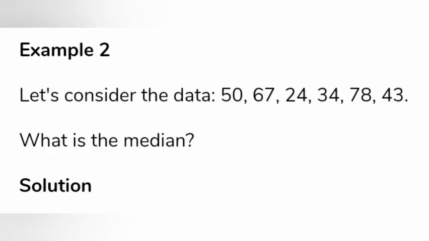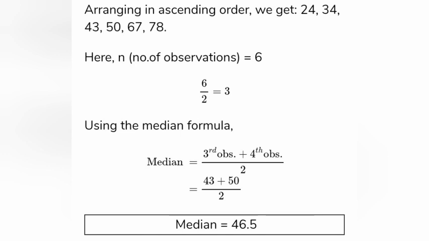This is another example where we have to find the median, but here the number of observations is even. As usual, we first sort the data in ascending order. Here n is equal to 6, which is an even number. So we use the even formula for finding the median. 6 by 2 is 3. For the number at the third position and the very next position, the fourth position, we take the average of both numbers. So 43 plus 50 divided by 2 gives us a median of 46.5.